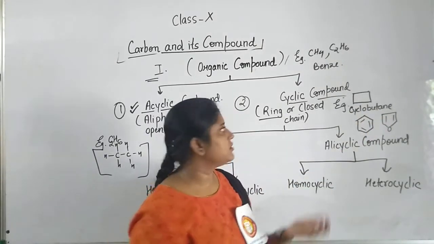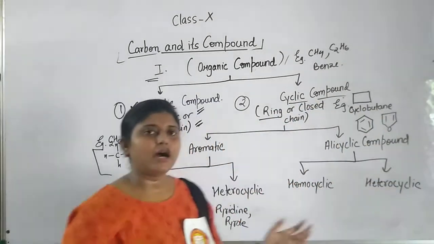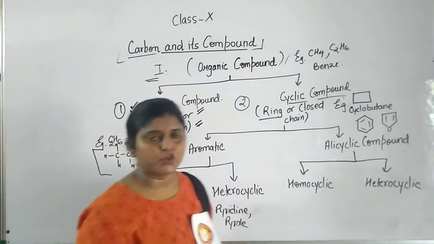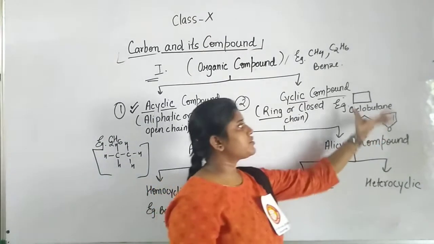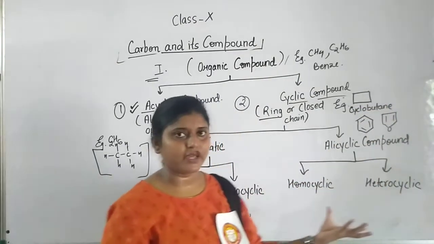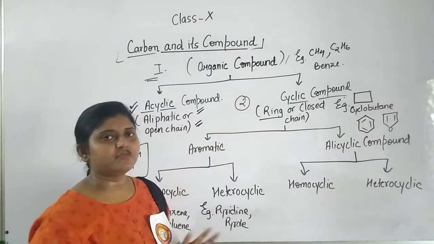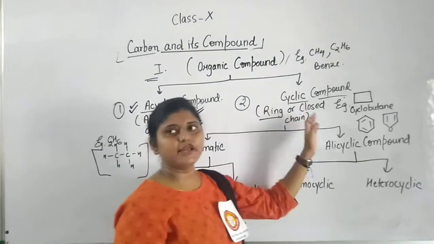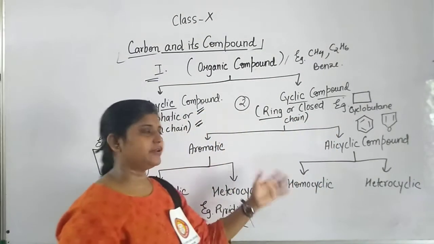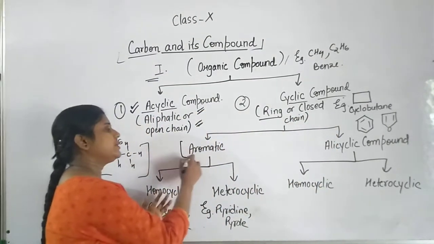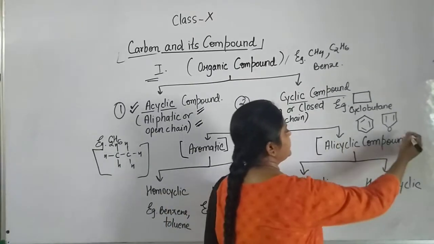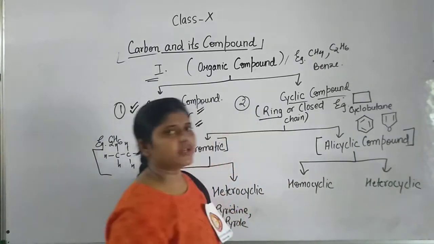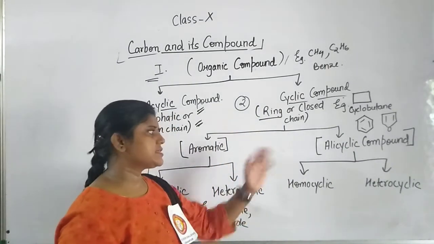For this, these cyclic compounds are further classified into 2. Why are they classified? Because clear differentiation of them was not possible. So they are further divided into 2 categories, that is aromatic and alicyclic compounds.